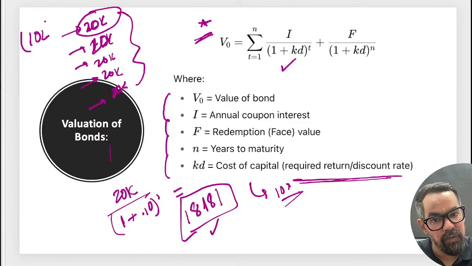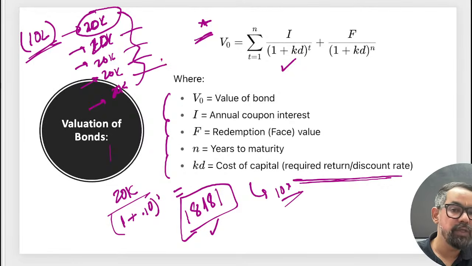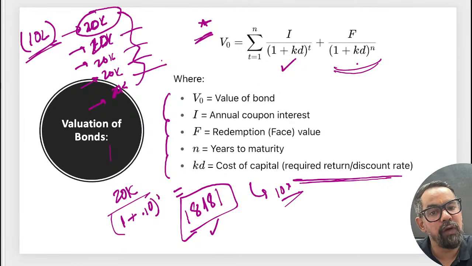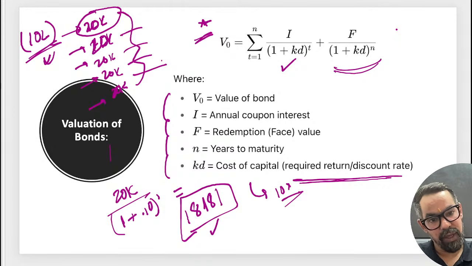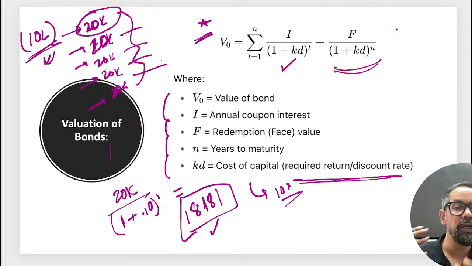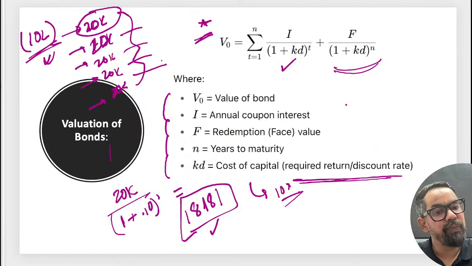Because this investment we are making today. Similarly, we will calculate for all the remaining years, and eventually for the face value also. The 10 lakh rupees you get at the end of the period, but today's 10 lakh has a higher value than 10 lakh after 5 years, just because of the time value of money. Today's 1 rupee has more worth or purchasing power than 10 rupees 5 years later. So you discount this also at the same discount factor.